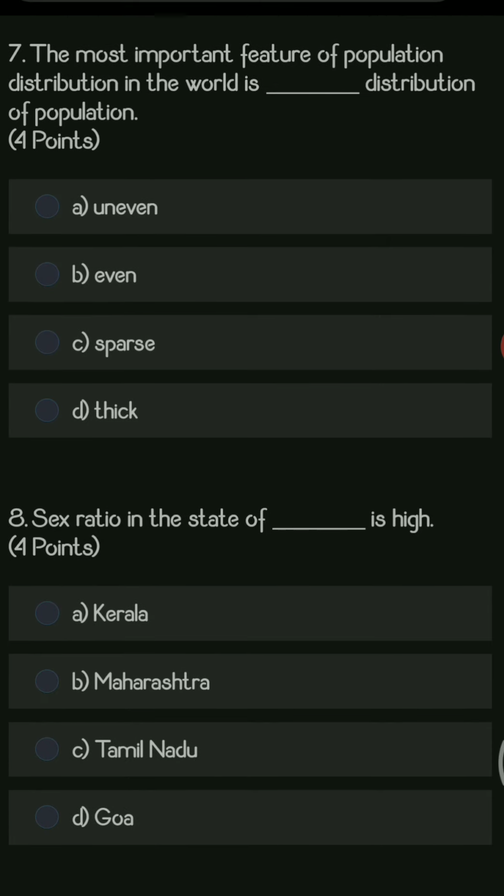Next question, the most important feature of population distribution in the world is dash distribution of population. Options are uneven, even, sparse and thick. The right answer is uneven, because you can notice that in the whole world there is a different population count at each and every place.